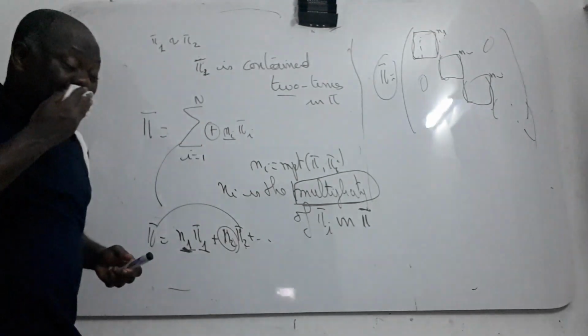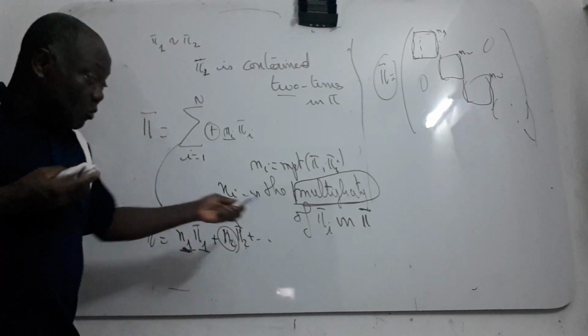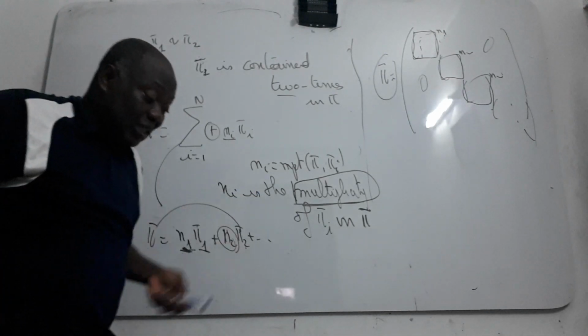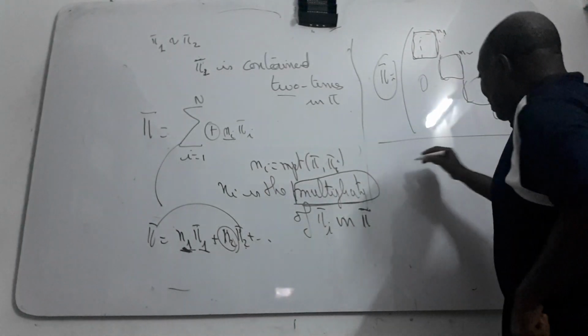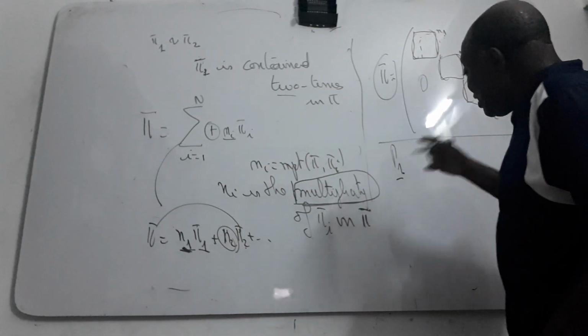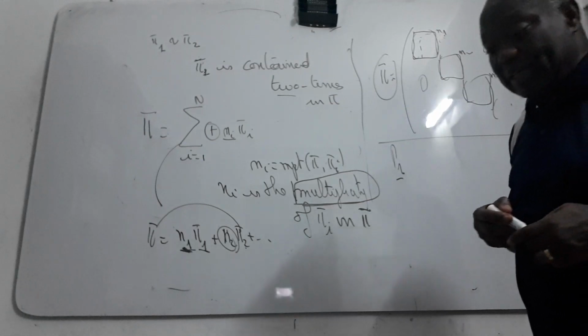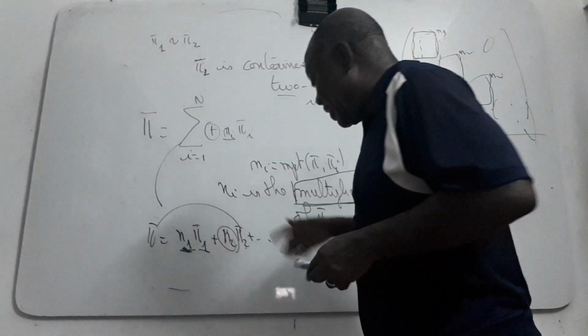And now I'll give you some properties which are very important in this case. Look here.